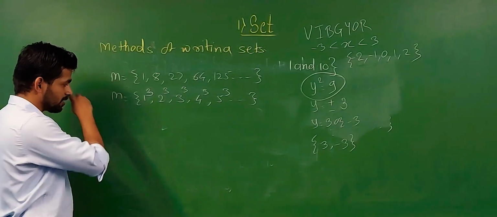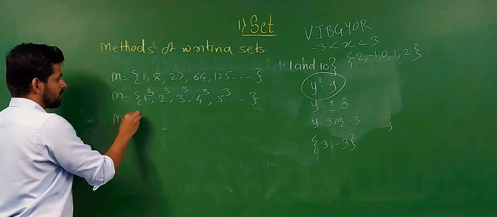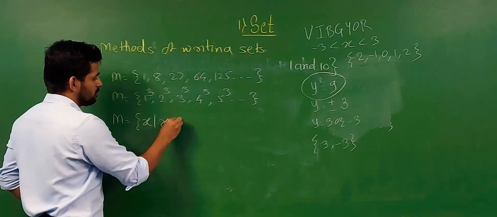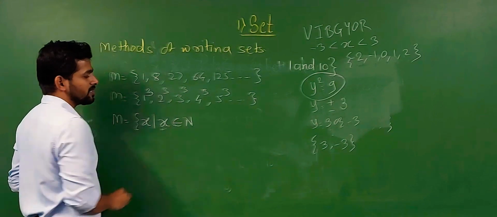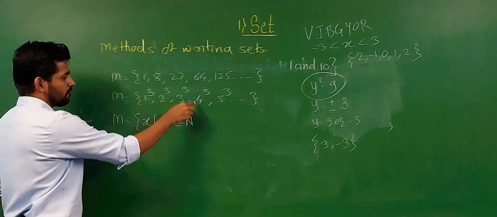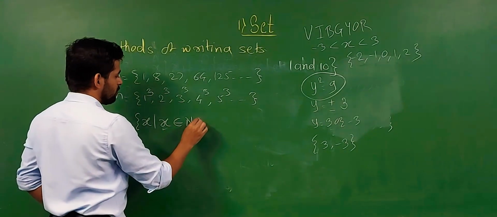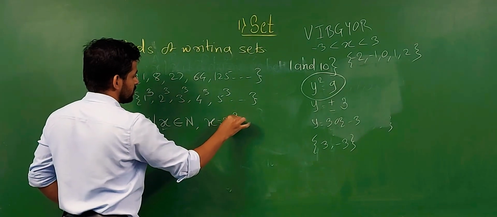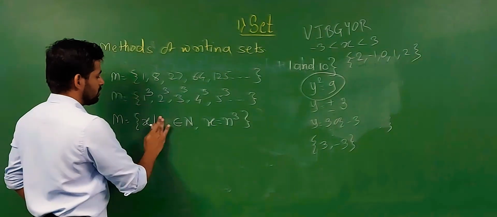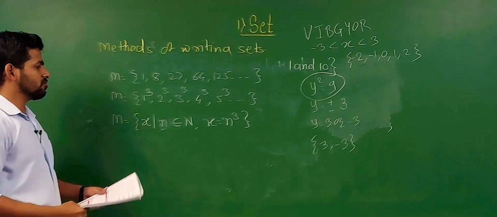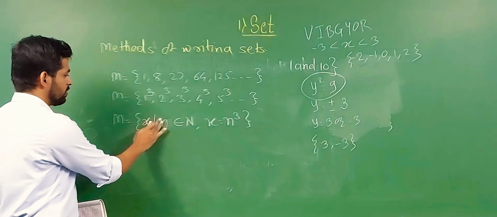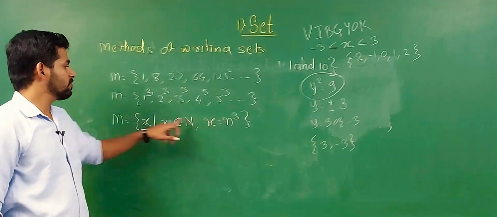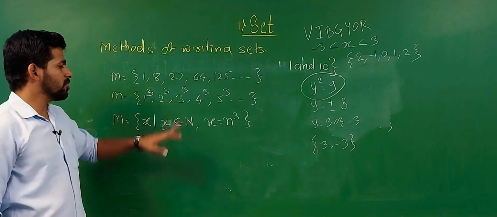Set M is the set of x such that x belongs to natural numbers; all numbers 1, 2, 3, 4 are natural numbers, and x is equal to n cube. So n belongs to natural numbers, and x is equal to n cube: 1 cube, 2 cube, 3 cube.